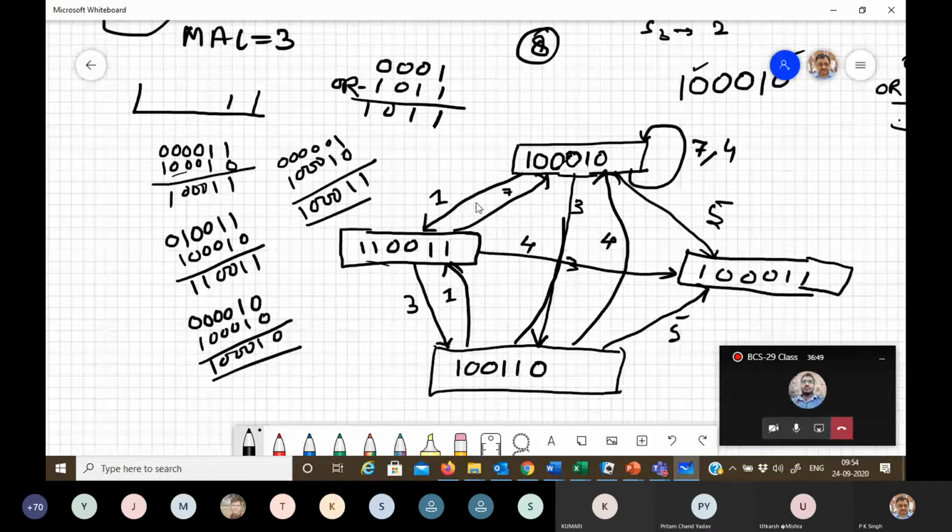Next, here you have 3, 4, and 5 as permissible latencies. Suppose 3 is the permissible latency, then after shifting 3 bits right you get 0 0 0 1 0 0, and the initial collision vector is 1 0 0 0 1 0. So you will get 1 0 0 1 1 0. 1 0 0 means here.